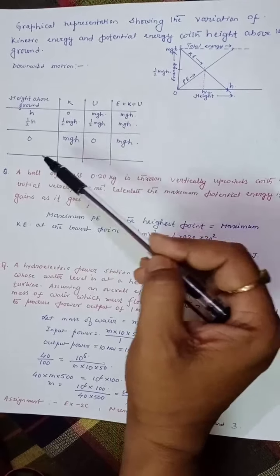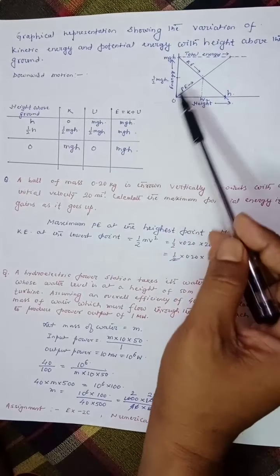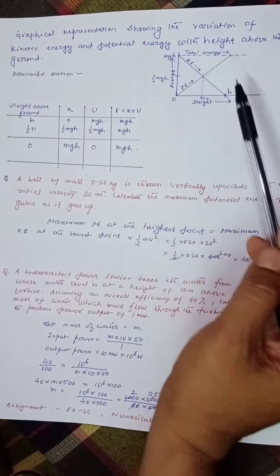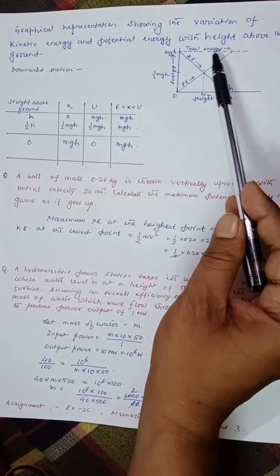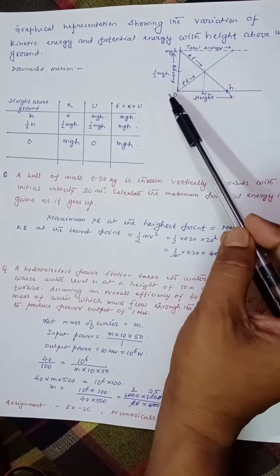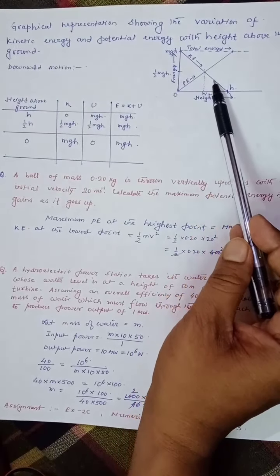Now, total energy at every height is mgh. So at 0 it is mgh, at h by 2 it is also mgh, at h also mgh. So this dotted line is showing the total energy. So total energy remains constant, but potential energy increases with height, and kinetic energy decreases with height.